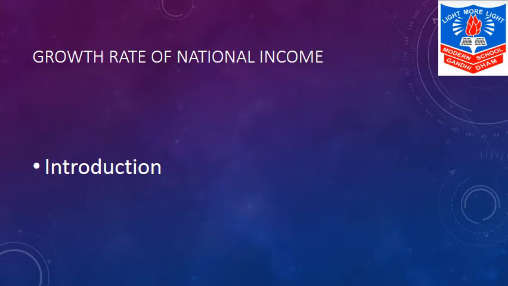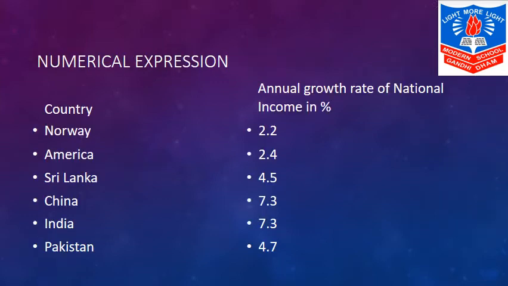Now we will go through the numerical expression of it, which says that our country, that is India's annual growth rate of national income, is better than other countries. But that doesn't mean that those countries are not improving. It should be remembered that countries like Norway and America had impressive growth rates already, though they are growing at a rate of 2 to 3% per annum in the present situation.